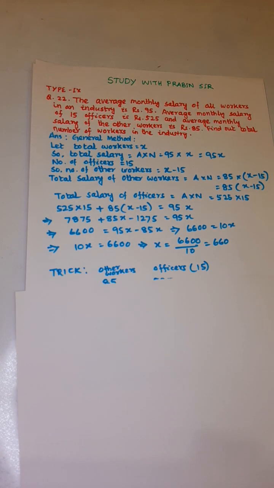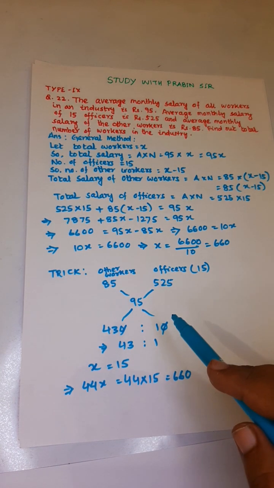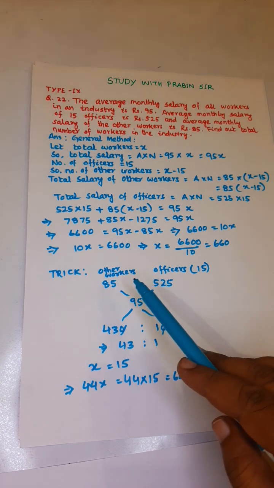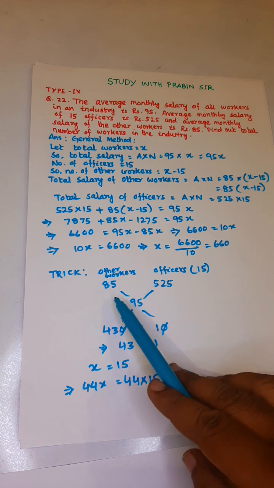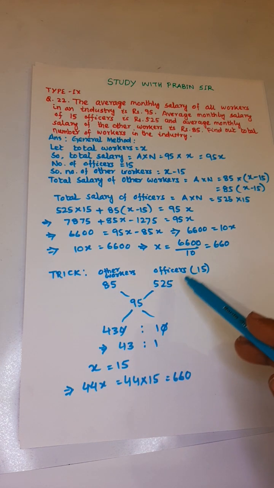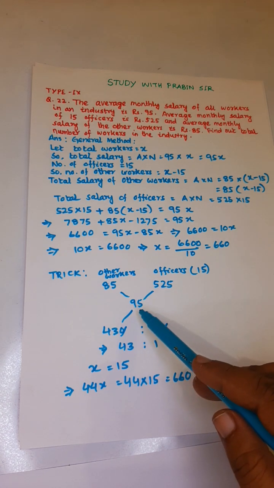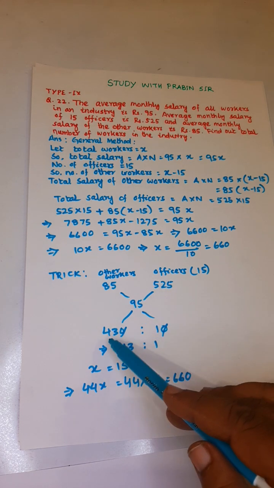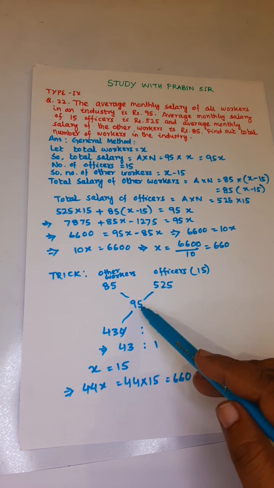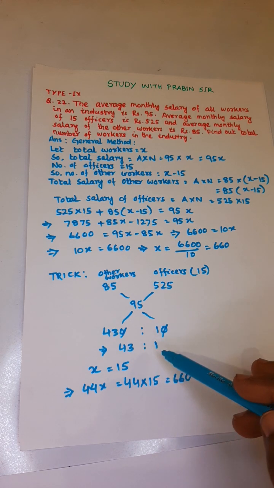Now the trick. We can solve these questions by alligation or mixture. Now here listen, this is the average salary of other workers, that is 85. This is the average salary of officers, that is 525, and this is the average salary of all workers, that is 95. So 525 minus 95 is equal to 430, and 95 minus 85 is equal to 10. So the ratio is 43:1.